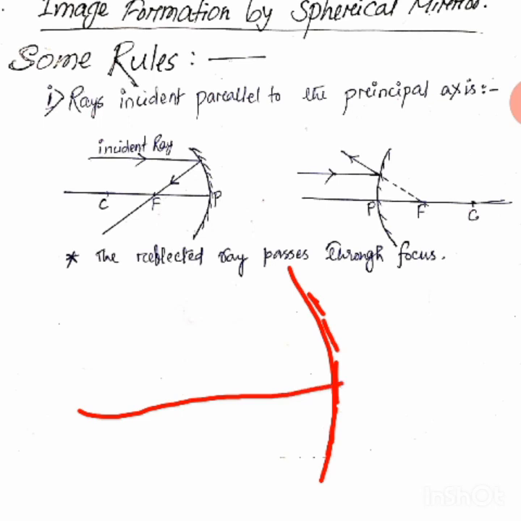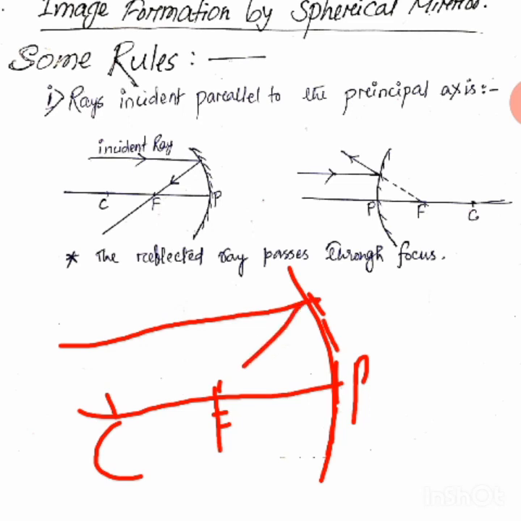Try to understand. This is the focus, this is the center of curvature, this is the pole. Any ray coming parallel to the principal axis should pass through the focus, like this. Remember, you have to give the direction.